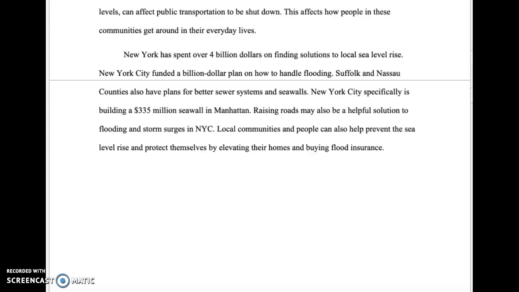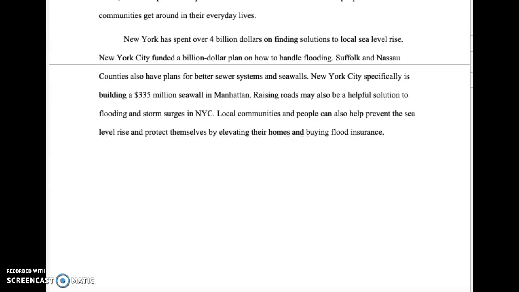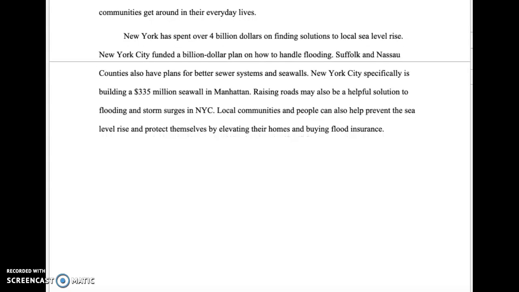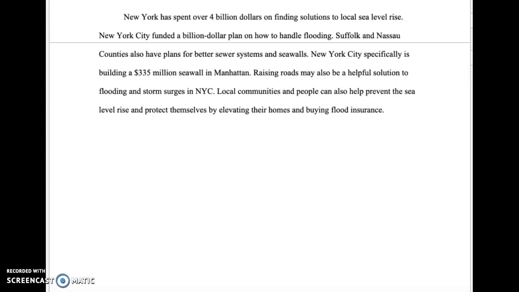New York has spent over $4 billion on finding solutions to local sea level rise. New York City funded a $1 billion plan on how to handle flooding. Suffolk and Nassau counties also have plans for better sewer systems and seawalls. New York City specifically is building a $335 million seawall in Manhattan.